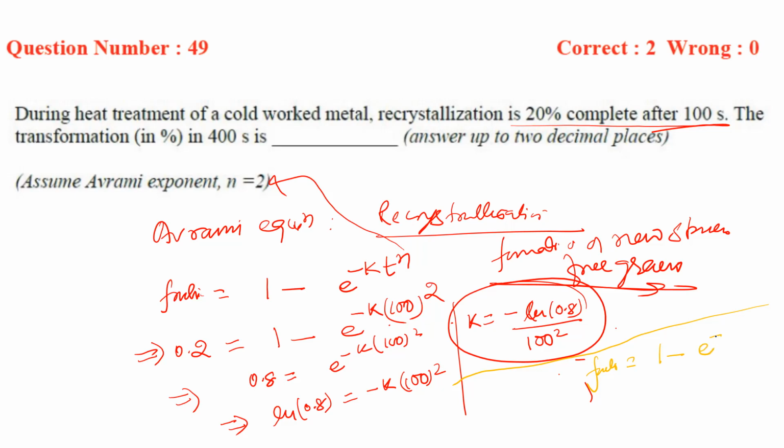K we have found here, minus ln 0.8 divided by 100 squared, into time, that is 400 squared. If you calculate from this, you will get the answer, which is 0.971, so approximately 0.97. So this is your answer.